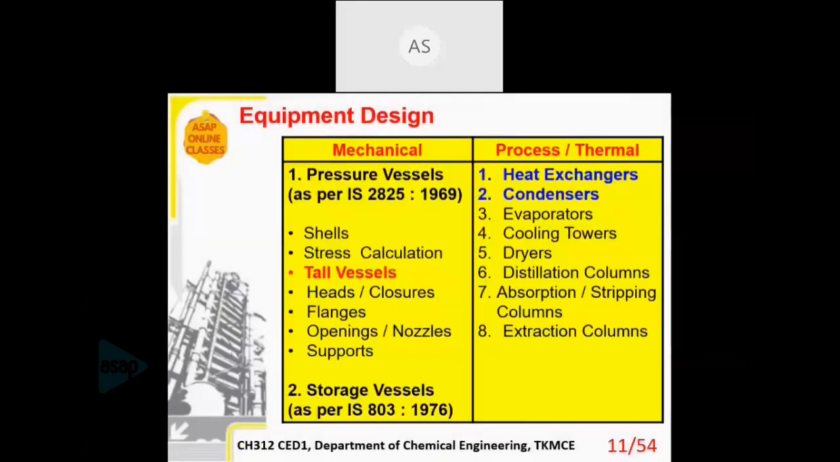Then over to equipment design, I mentioned there are two streams. One is the mechanical aspects and the other one is the process or thermal design aspect. In mechanical, we are interested in pressure vessel design, and that is strictly based on IS 2825. All the criteria are detailed in that. Inside that, we have shell design, stress calculation, tall vessel design, heads, flanges, openings, supports, etc. So these are all there in the IS code 2825. And for storage vessels, we have IS code 803, which deals with how to design a storage vessel, different types, etc. Then in process or thermal design, we have heat exchangers and condensers in this semester, and all these others, extractors, cooling vessels, etc., we have in the next semester.